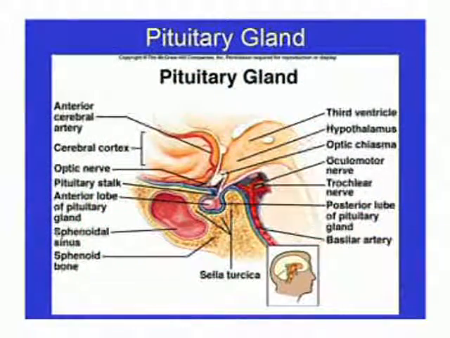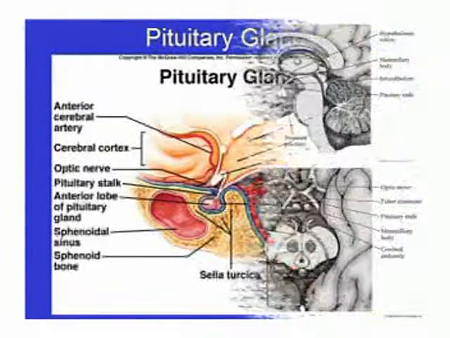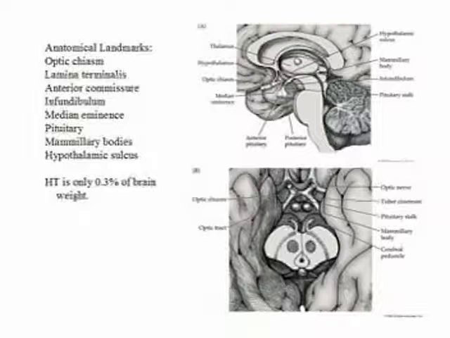Let us see the anatomy of pituitary gland. Pituitary is a compound gland of internal secretions. It is placed at the base of the brain. It is located in the sella turcica, a concavity in the sphenoid bone of the skull. It is the best protected and least accessible organ of the body.